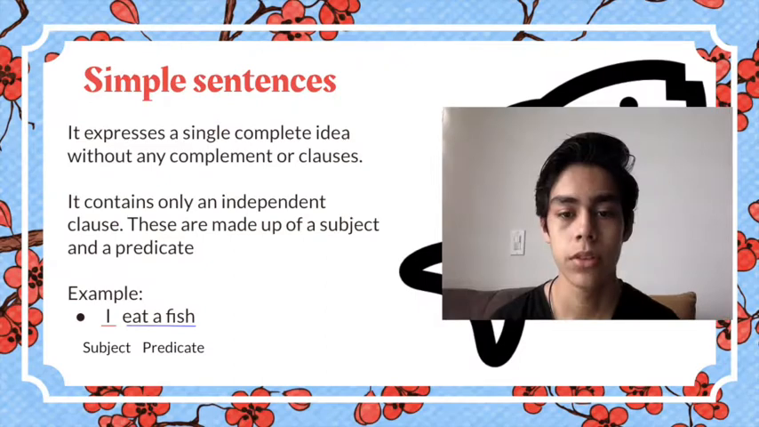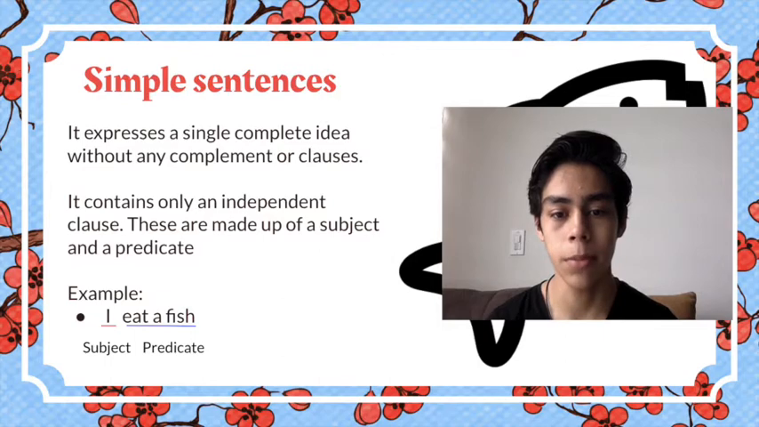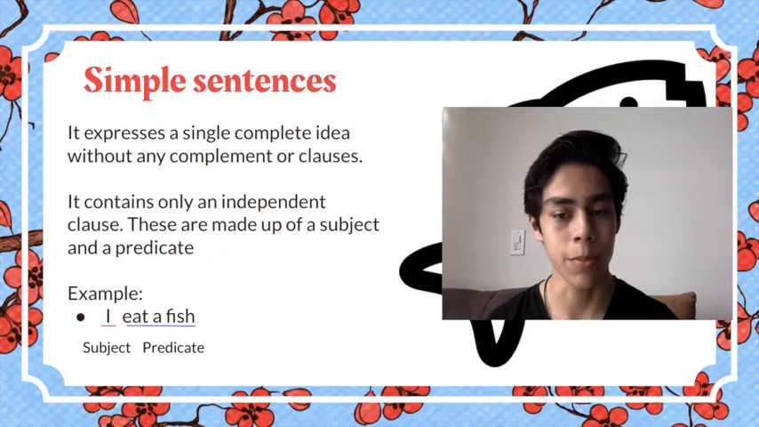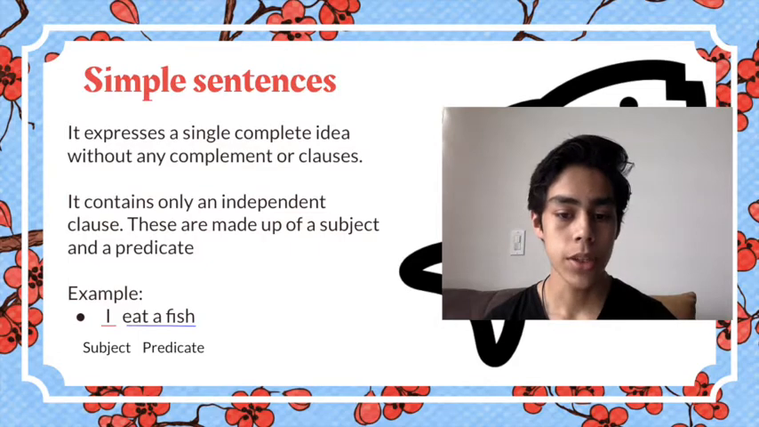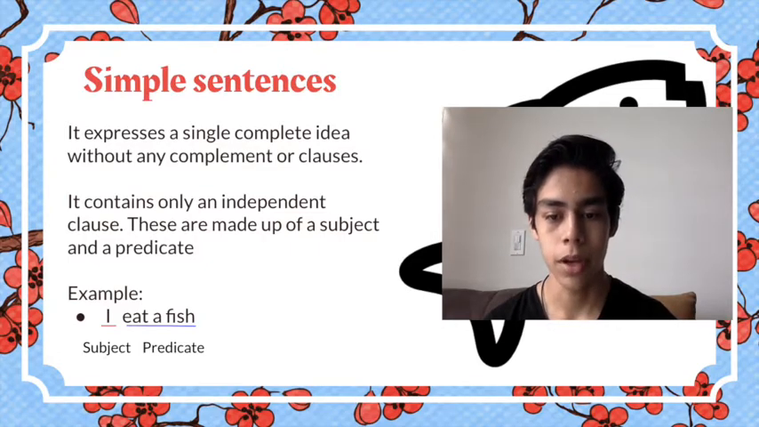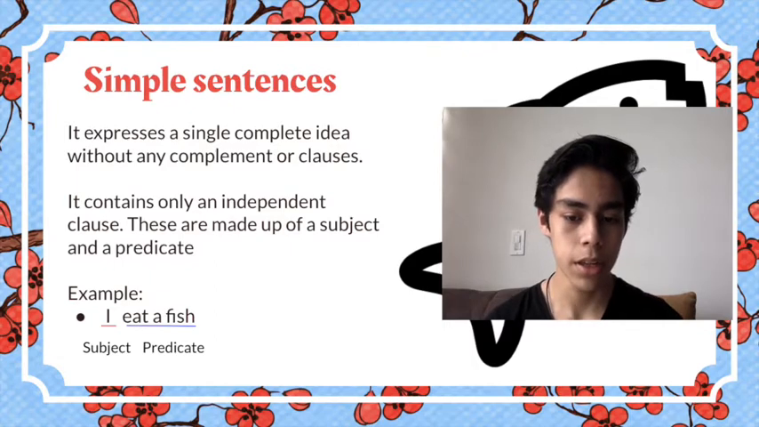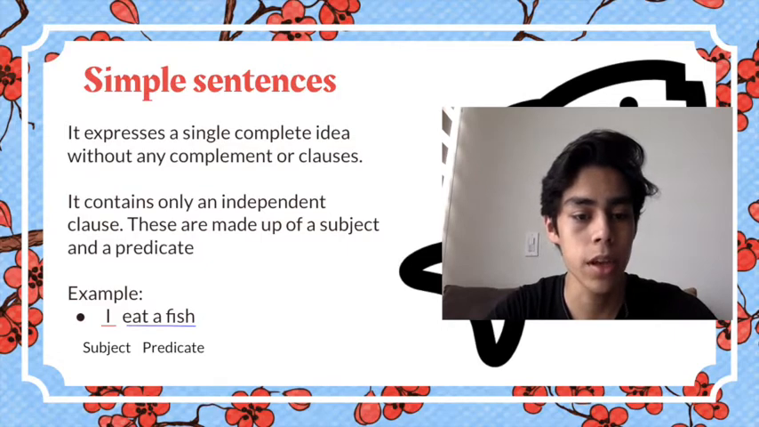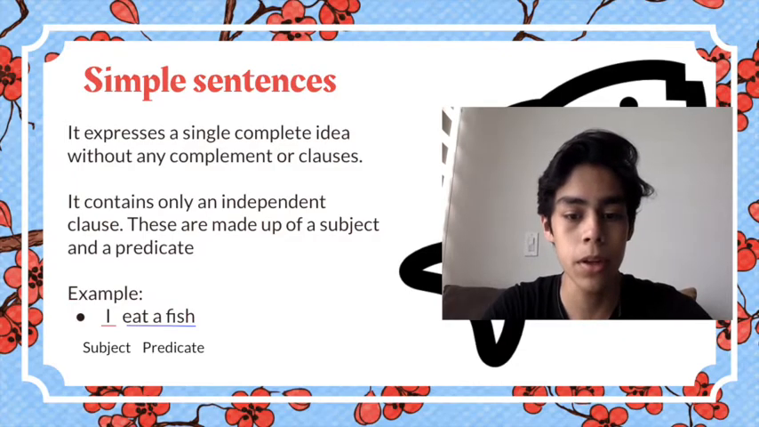Simple sentences. It expresses a single complete idea without any complement or clauses. What this means is that it only has a simple idea with one subject and one predicate. It contains only an independent clause. These are made up of a subject and a predicate. For example, I eat a fish. I is the subject and eat a fish is the predicate. Another simple example is he likes to play football. He is the subject and likes to play football is the predicate.